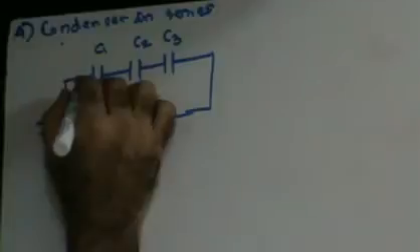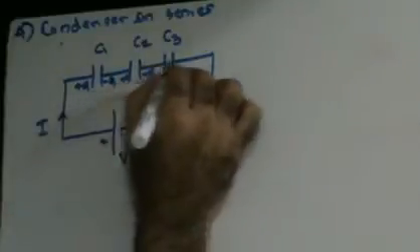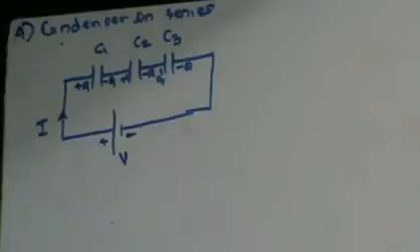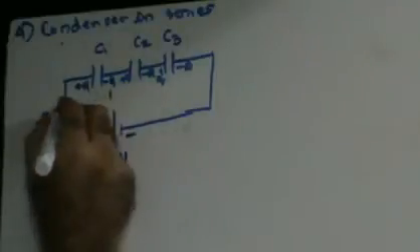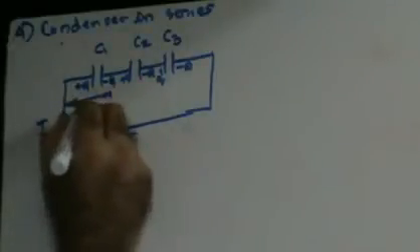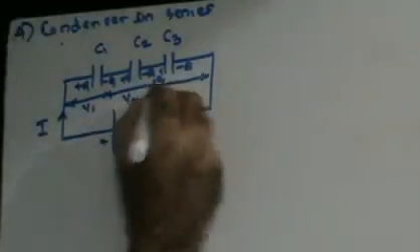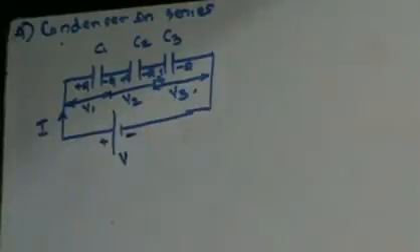So you will have a charge of plus Q on the near end, minus Q on the far end, plus Q, minus Q, plus Q and minus Q. Now because of charge, each condenser is going to have some potential on it. Let's assume V1 is the potential of the first condenser, V2 is the potential of the second condenser, and V3 is the potential of the third condenser.